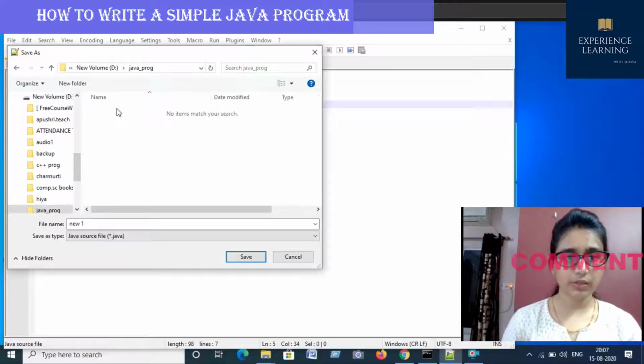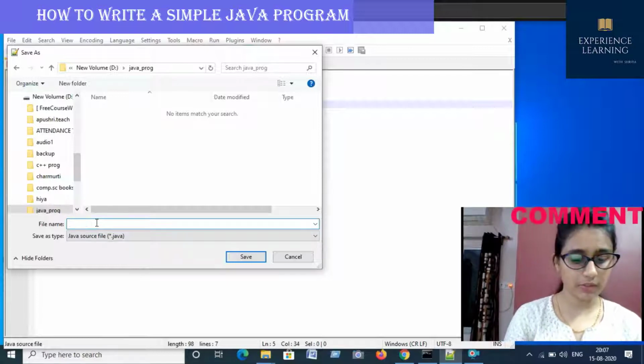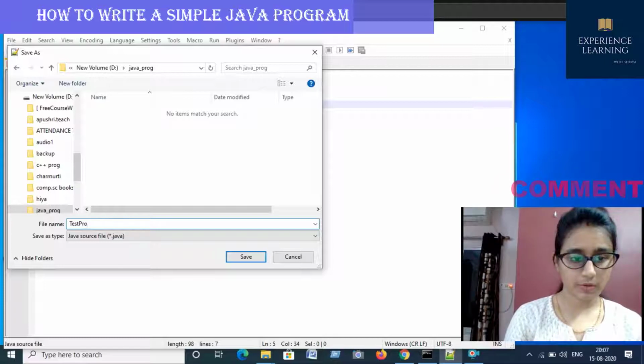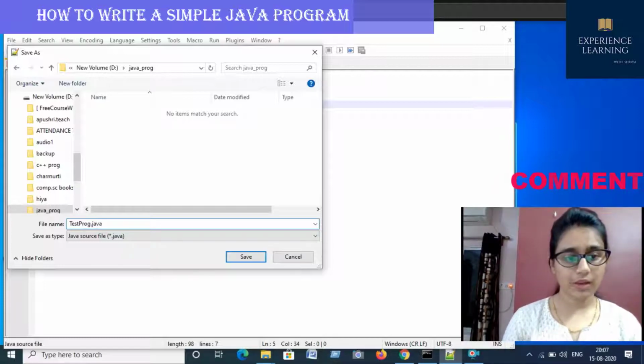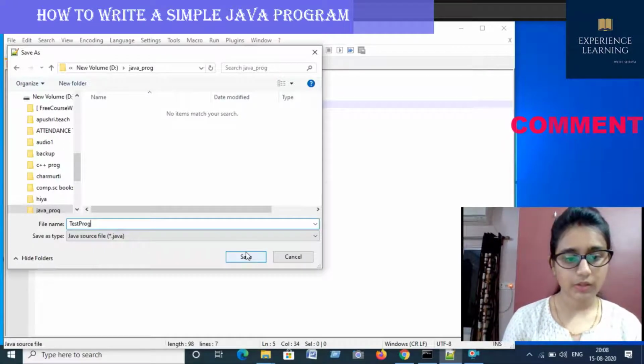Here I have created a folder, Java prog. So here I'm giving the name testprog.java. You can give the name this way also, or just Java prog.